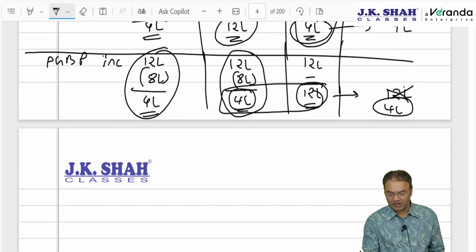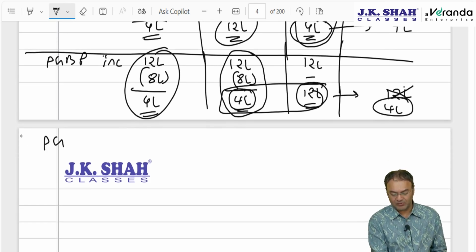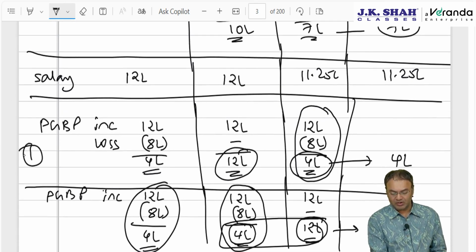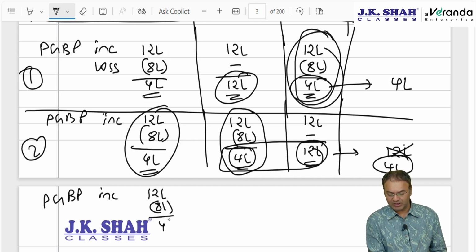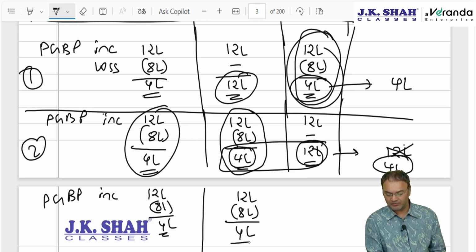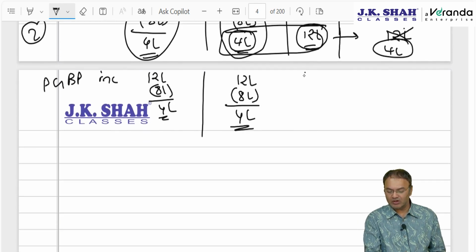So let me take further example. In the same example, first example, it was allowed in India only. Second example, it was allowed only in foreign country. And third example, if I tell you 12 minus 8, 4 lakh rupees, it is allowed in both the countries. In foreign country also 4 lakhs is taxable. In India also 12 minus 8, 8 lakhs is allowed in India also, only 4 lakhs is taxed.